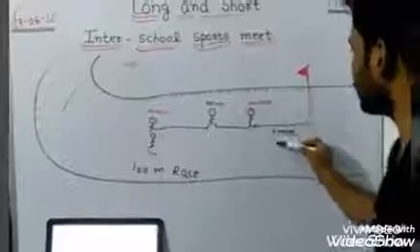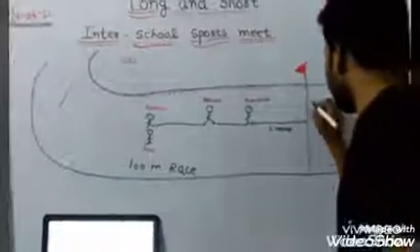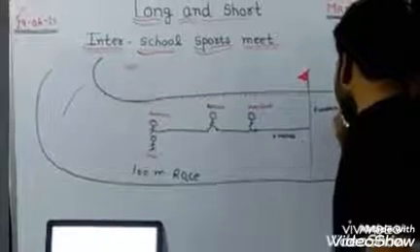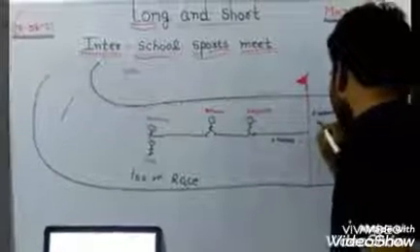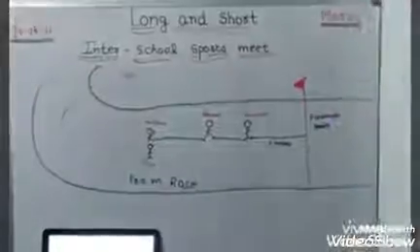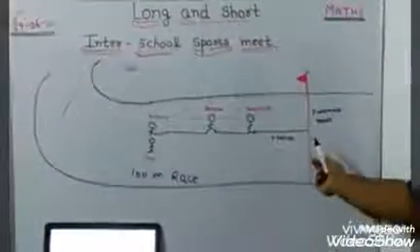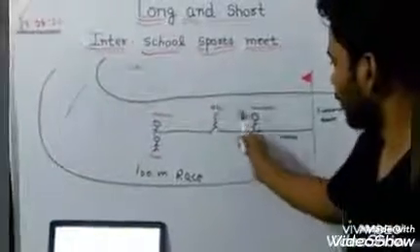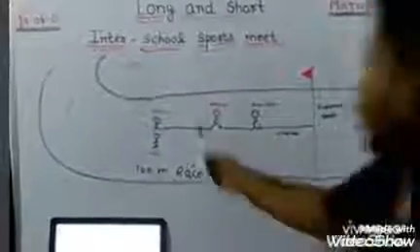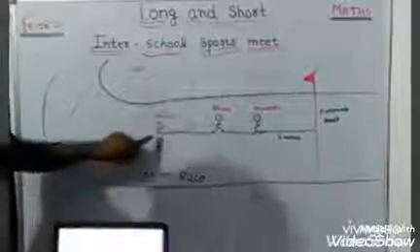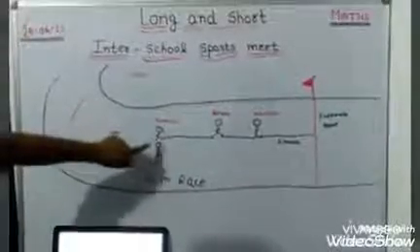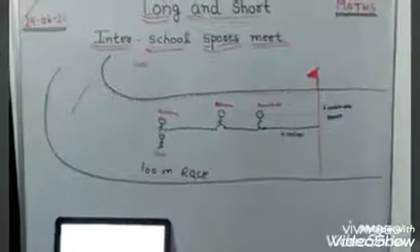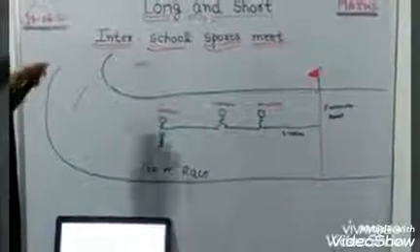And then Konkana and Uma. This is your finishing point. I have made the 100-meter race ground, and this is your finishing point. This is the flag. Those who reach first will win. She will win. She is Arundhati. She is just 6 meters from the finishing point. Behind her is Rehana, and behind Rehana are Konkana and Uma. They are on the same point.